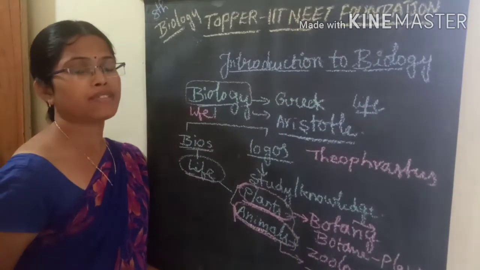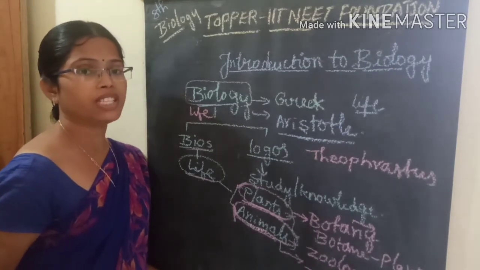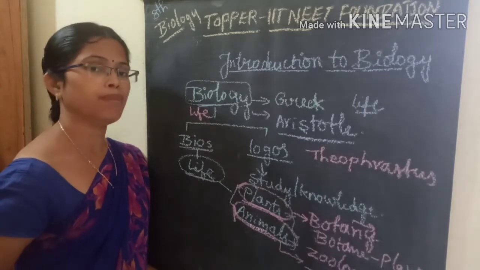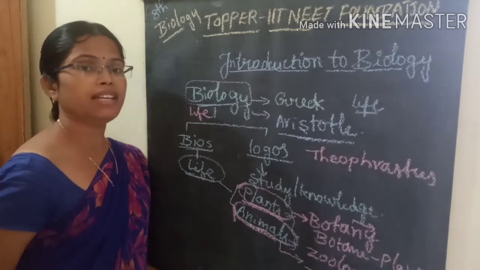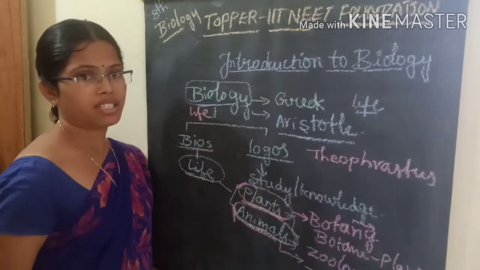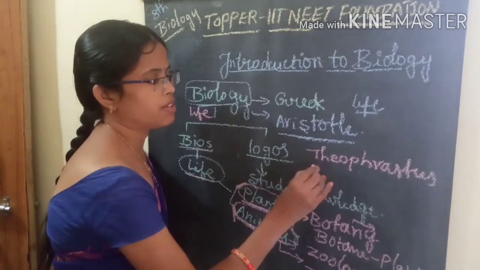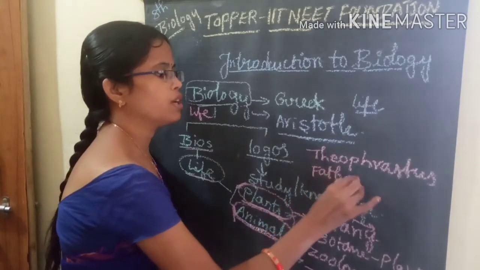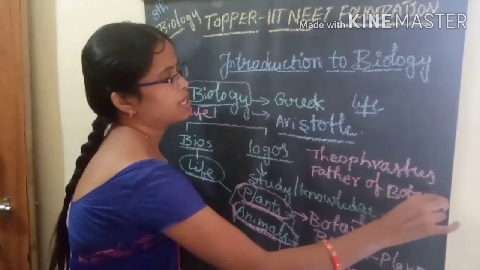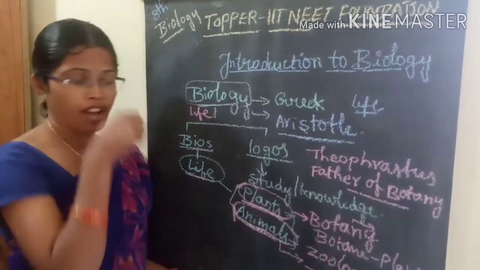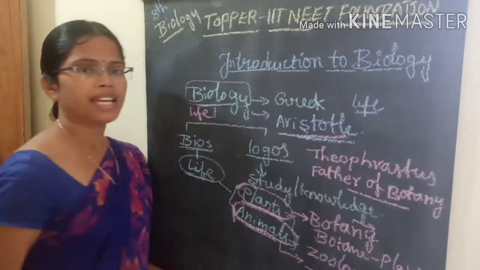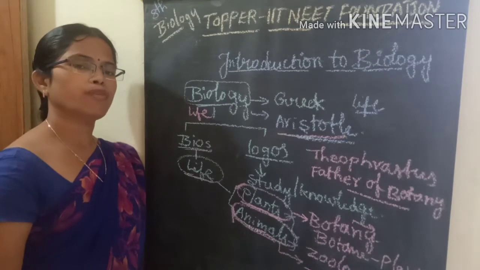He is also called as father of botany and deals with many number of plants and what are the plant uses, advantages and plant metabolic activities. So this study was done in so many different varieties of the plants by Theophrastus. So that's why we consider Theophrastus as father of botany. Who is the scientist we are calling father of botany? Theophrastus. Who is the father of biology? Aristotle is considered as father of biology.